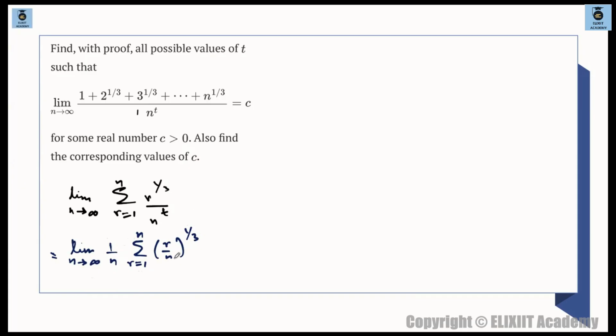R by n whole to the power of 1 by 3. ये n to the power of t was there. समझ पा रहे हो ना? N to the power of t was there.